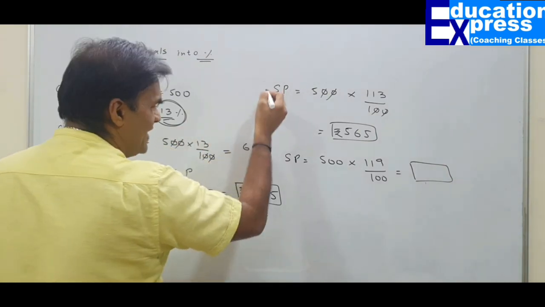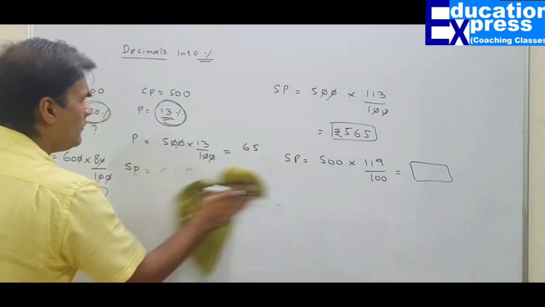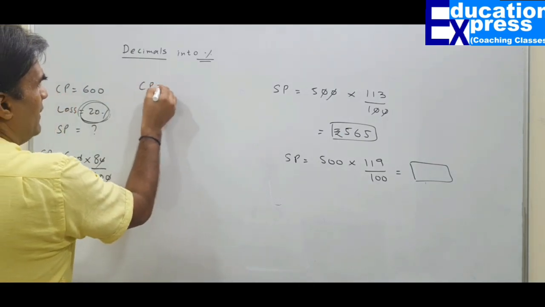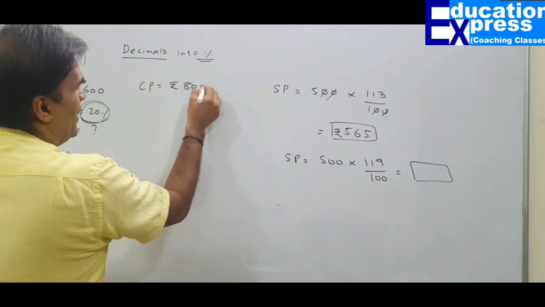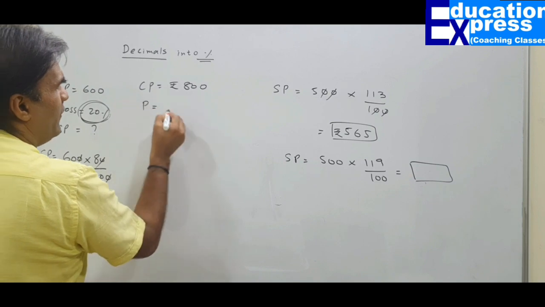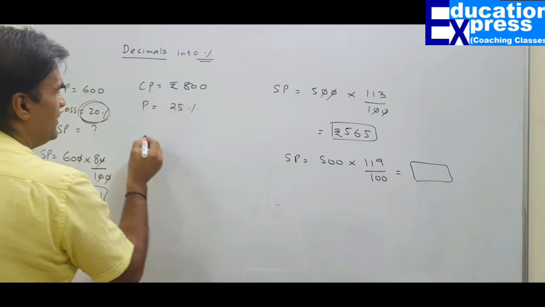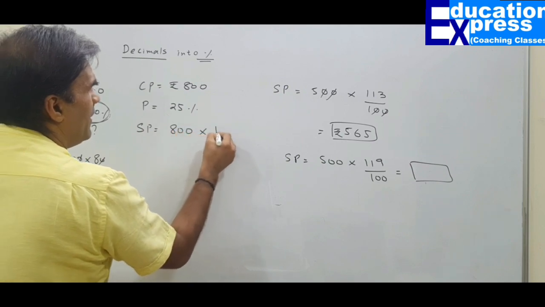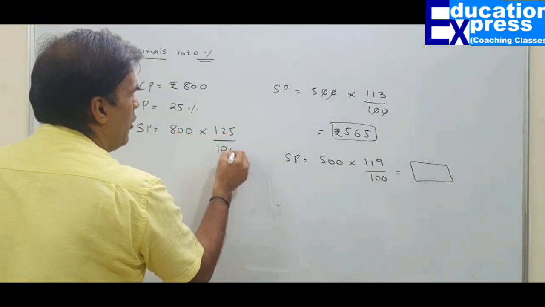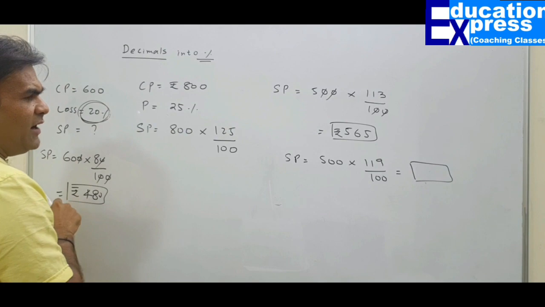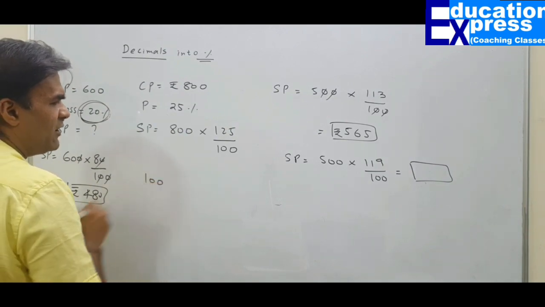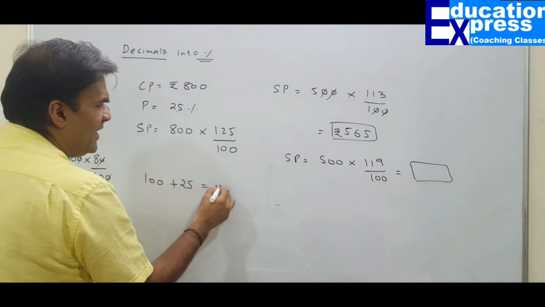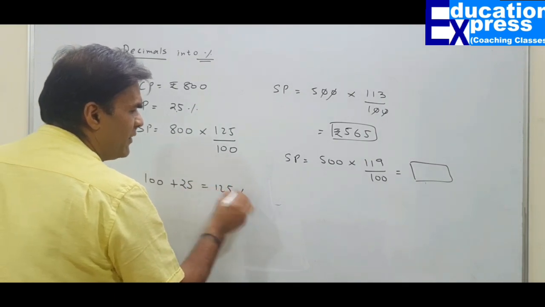Let us assume that the cost of footwear is rupees 800 and it was sold at a profit of 25%. Selling price would be 800 multiplied by 125 upon 100. Why 125? 100 is towards recovery of cost and 25% is the profit, so basically I want 125%.